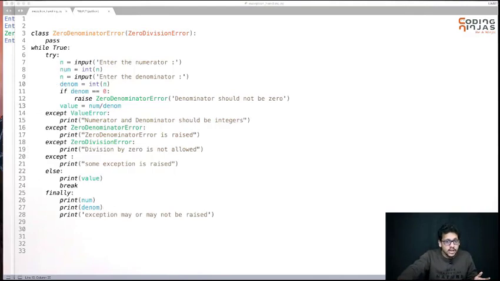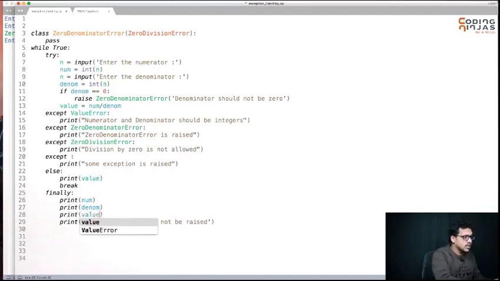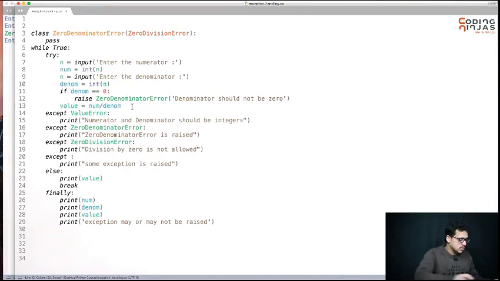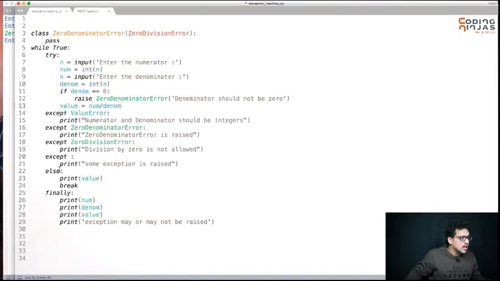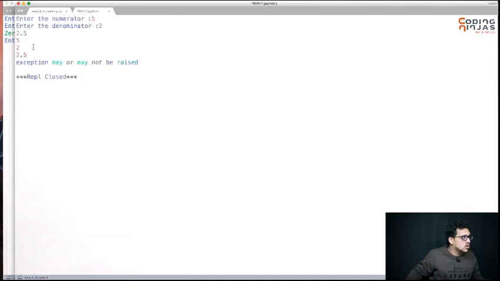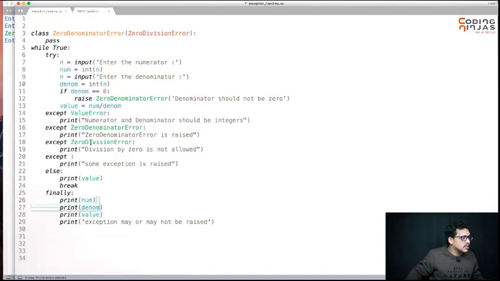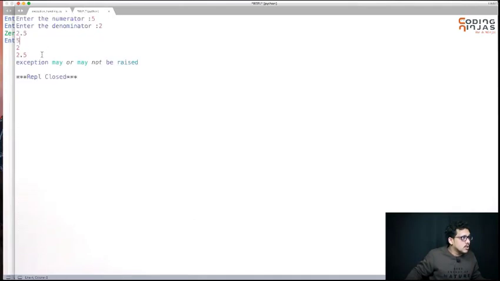Similarly, you can have a numerator and denominator, but you may or may not have a value. It will depend on whether an error was raised or not. So in this case, what will happen? 5 and 2 were there. Both 2.5 and 5 are printed. How? Else executed, the print value was there. You had printed numerator is 5, denominator is 2, and 2.5.